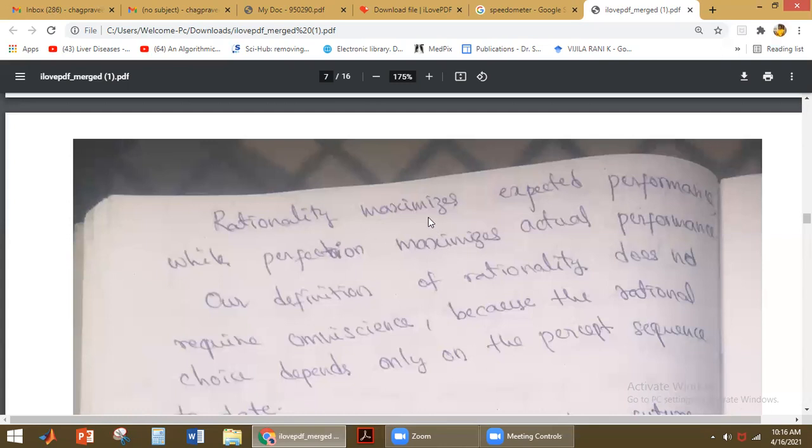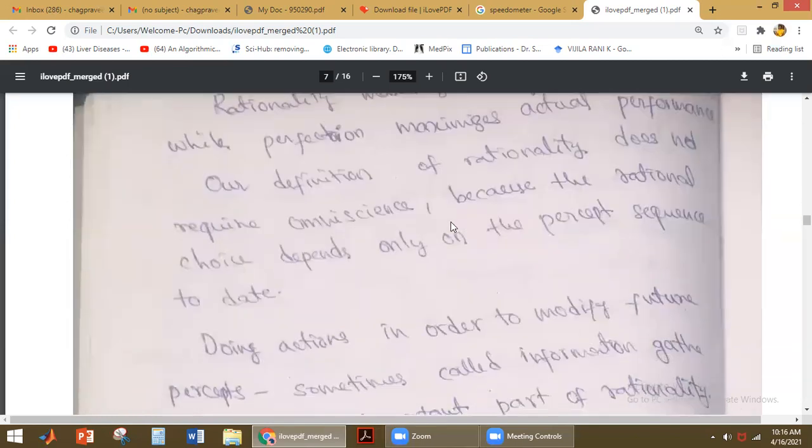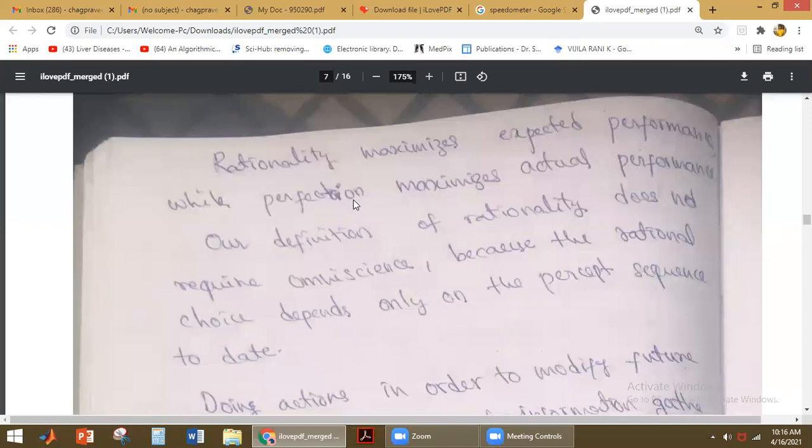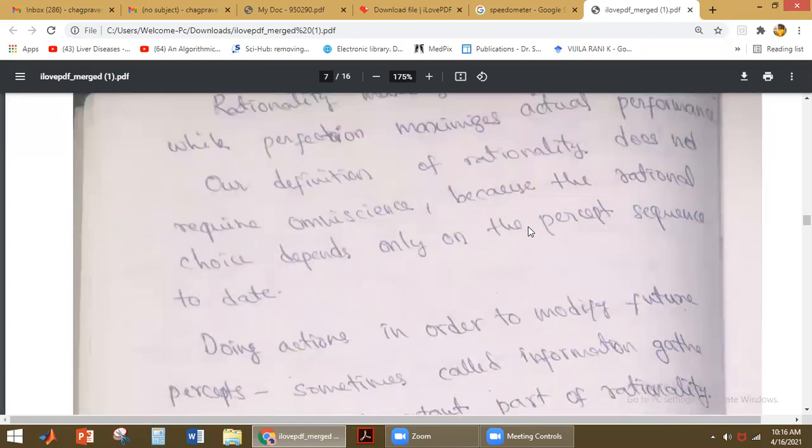So for example, if you take your washing machine, okay, the washing machine will not maximize our actual performance, but it will maximize expected performance. So that is the difference between rationality and perfection. Perfection maximizes actual performance, whereas rationality maximizes expected performance. Okay. Our definition of rationality does not require omniscience. Omniscience means it actually knows the outcome of its action, and accordingly it will act. So it is not required for rationality.